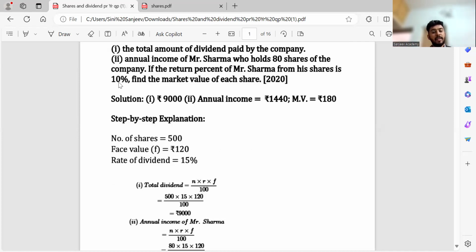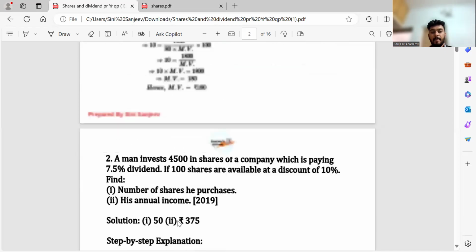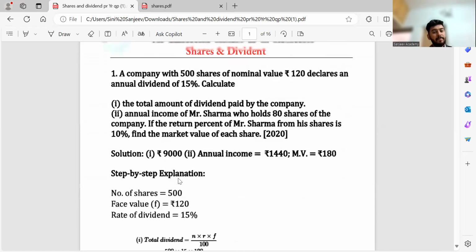And his return percentage from his share is 10%. Return percentage is nothing but what? Income by investment. What is my income? The above value he got, 1440, by investment. Investment is nothing but number of shares that he has into market value. Correct? Into 100. So once I solve it, I can get the market value. Market value of that share is how much? 180 rupees. Upon solving, I'll get it. It's a very simple formula. So this is a 2020 question.